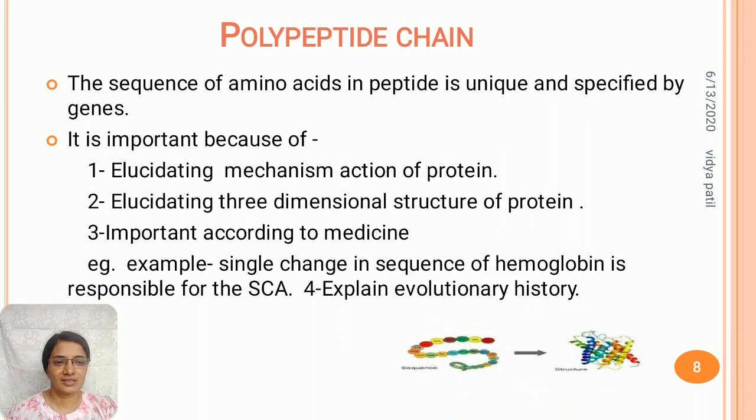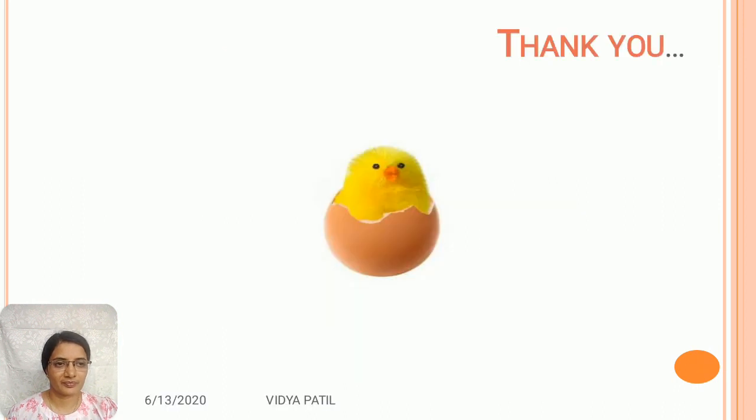In this way, a simple polypeptide chain is converted into a complex protein. The linear polypeptide chain is converted into its biologically functional form of protein.